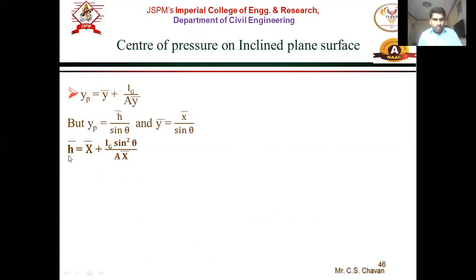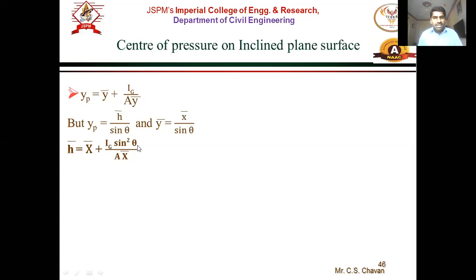Again, to know the center of pressure, we have to find x bar, that is, the depth at which the centroid of the surface is located from the free liquid surface. Then Ig is the moment of inertia about G, where G is the centroid of the surface.